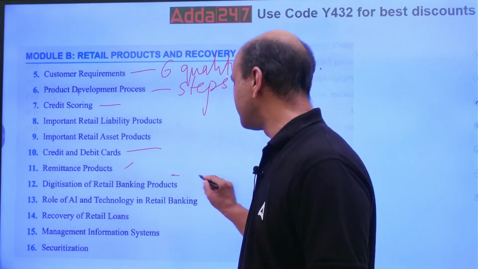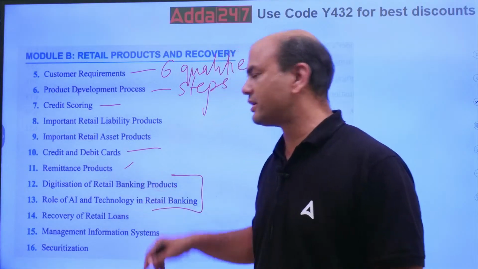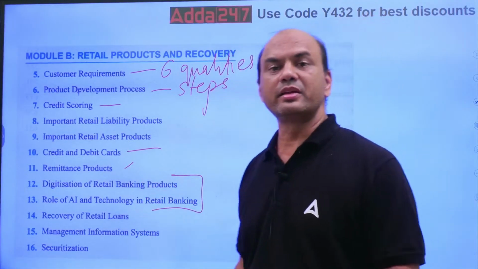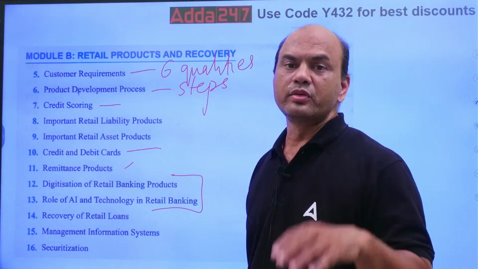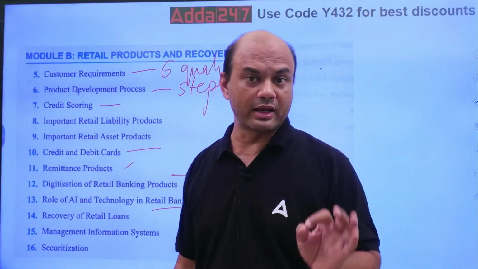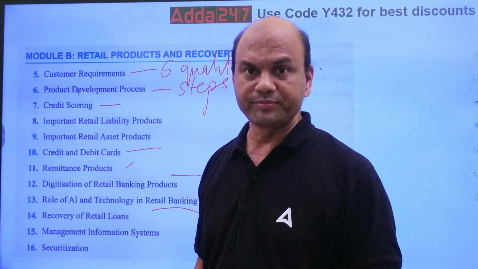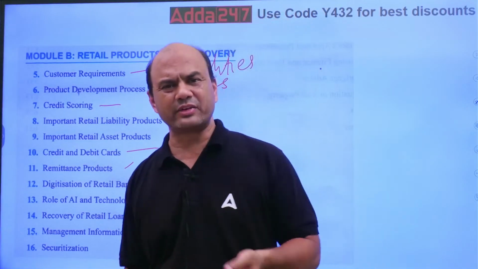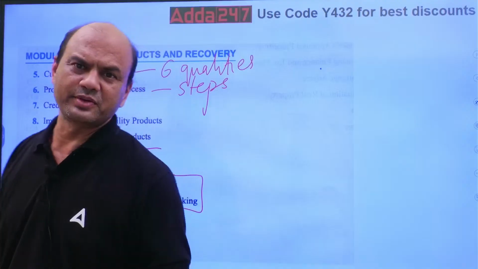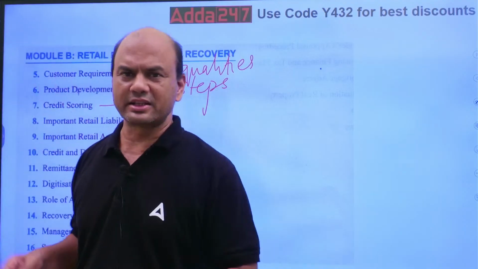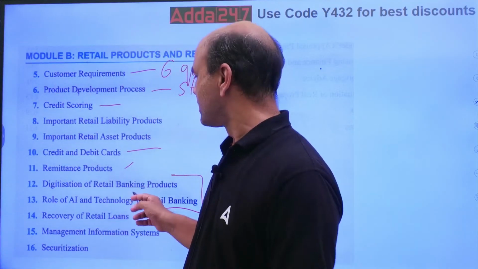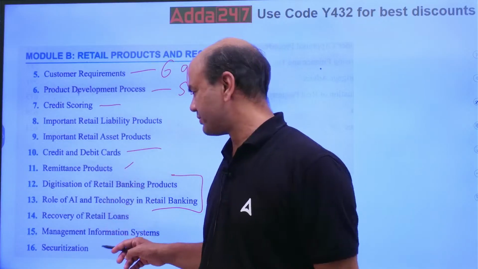So remittance products and digitization, these two will be combined. I'll speak about these two combined, digitization. So it will be the total technology part. You'll have a topic related to AI and some questions related to blockchain. Then what are the advantages of digitization and this technology will be asked. So this is totally theory.